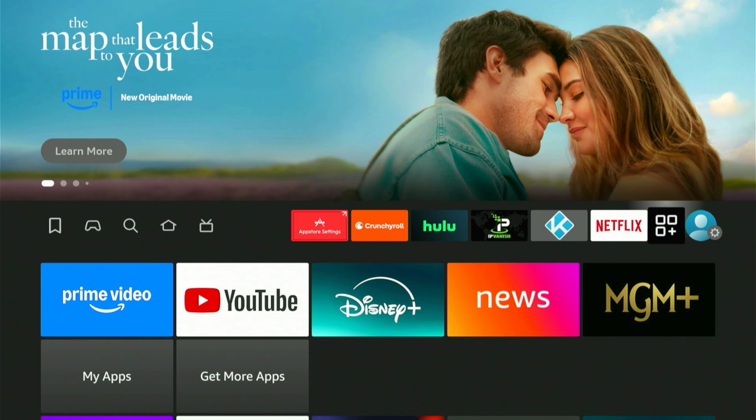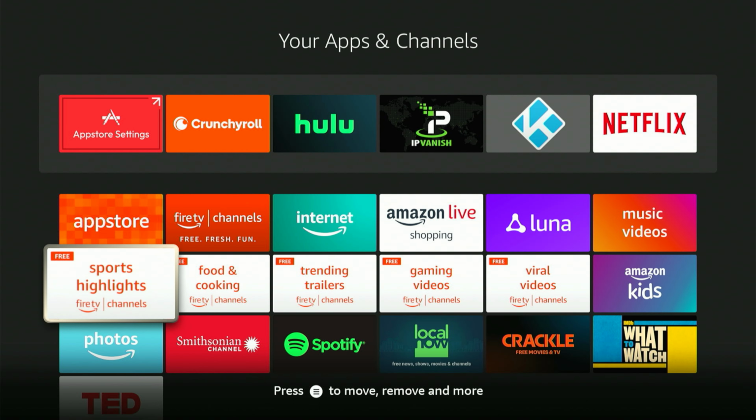Okay, so now that we're completely safe, let's begin grabbing some of these awesome apps. Hit the home button and return to your apps. And once more, launch the unlinked application and return to the same category. Now, folks, I want to demonstrate the next 5 apps you should download to obtain free on-demand content, sports, and live content. You'll locate 5 more apps we can install in this category.